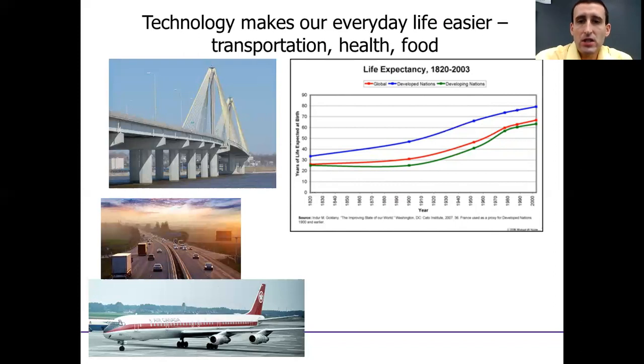And so you can just see there, over time, we now get to 2000 and we've got life expectancies above 70 years, approaching 80 years of age as an average. It's pretty amazing to think about, and I attribute all of that really to technology. And you can sit there and talk about politics and global conflict, and ultimately technology is part of what has made us wealthier and therefore less likely to fight with one another because we have more to lose.